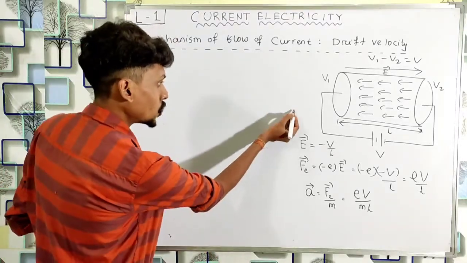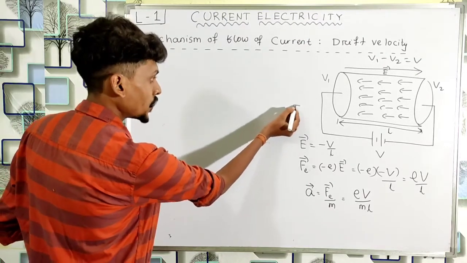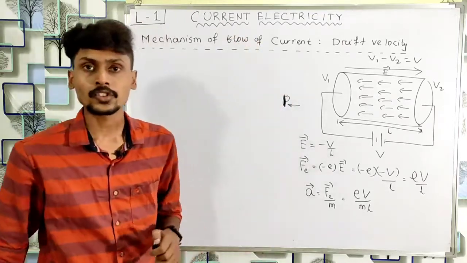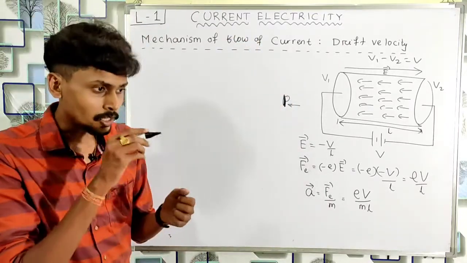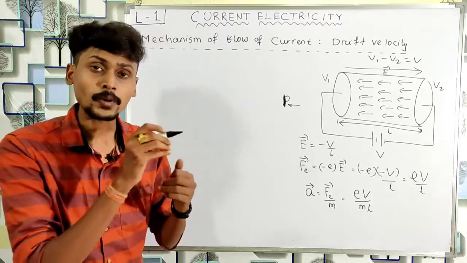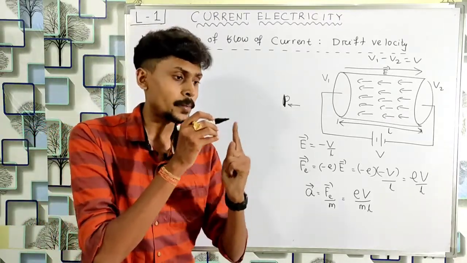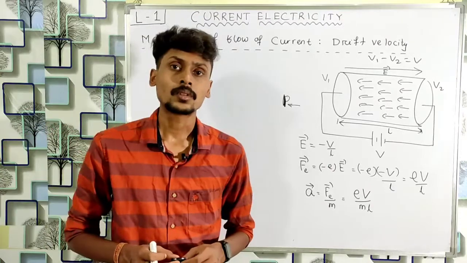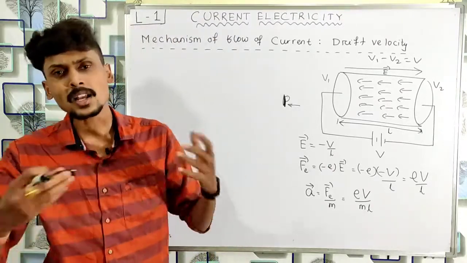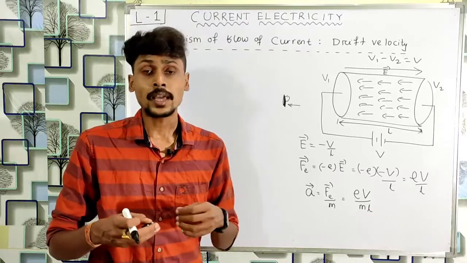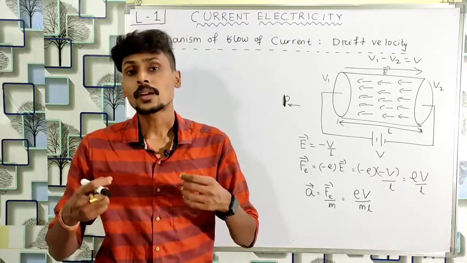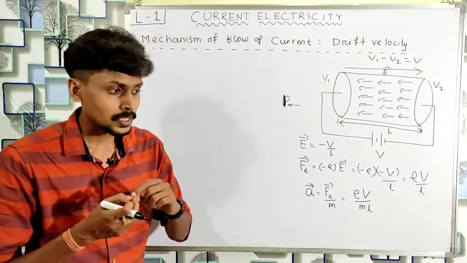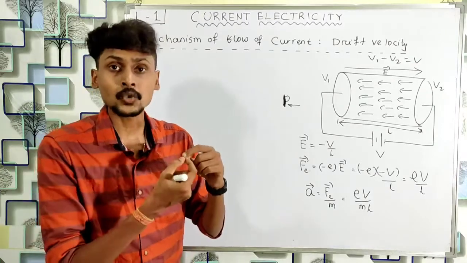So the electron is trying to travel from lower to higher potential in this direction, but the metal ions are also vibrating about their mean position. So what happens? The electron is trying to move from lower to higher potential, but the metal ions are vibrating, so there will be some collision between the metal ions and the free electrons. And also, since we have a large number of free electrons inside the conductor, there will be collisions among the free electrons.